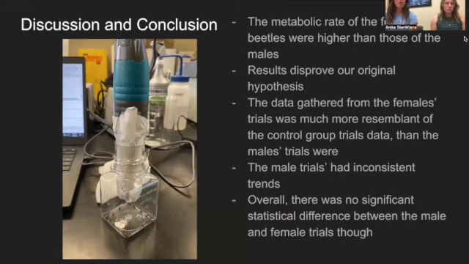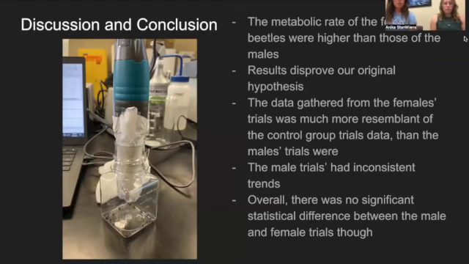Our original hypothesis was that the male bean beetles would likely have a higher metabolic rate than the female bean beetles. We also found that the data gathered from the female trials, as seen in the graphs, much more resembled the control group trial data, because the slope of the line in the female trials had a positive correlation with the amount of CO2 production and metabolic rate.